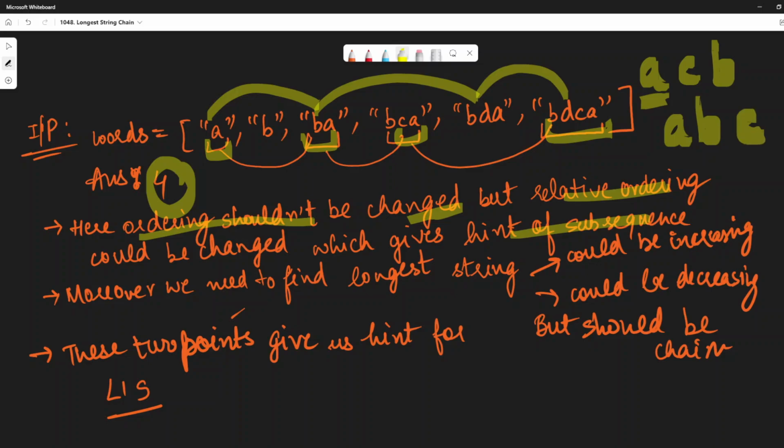So basically it is not about the substrings, it's about the subsequence, that we can figure out some subsequence also. That could also work. Moreover, we need to find the longest string, right? So here the thing is something like that. We are required to check for a previous answer also, right? So surely there would be sub cases also. So in all that sense, here it is something related to DP.